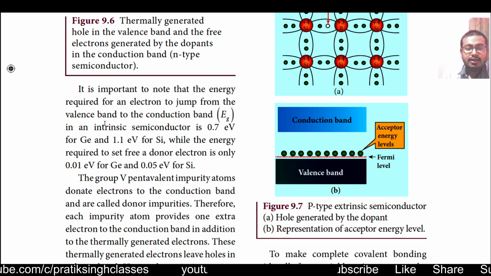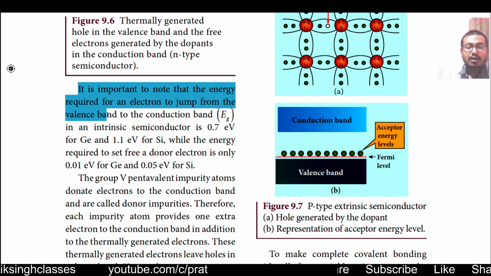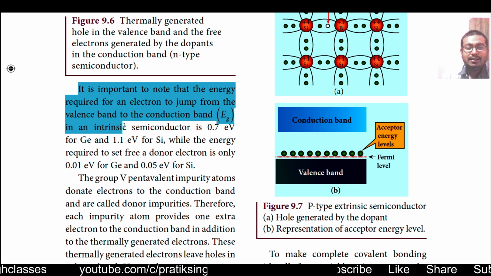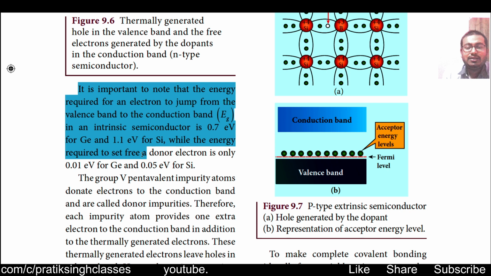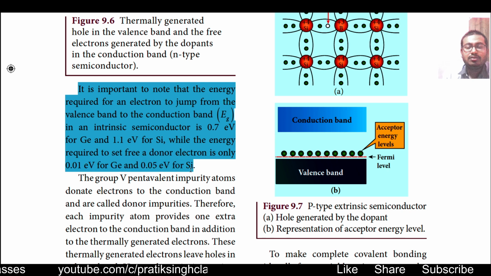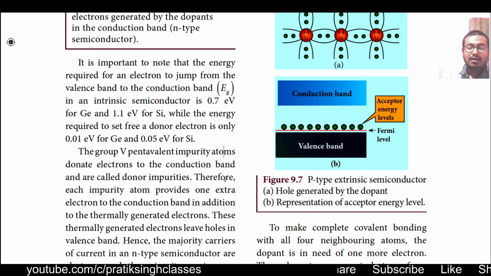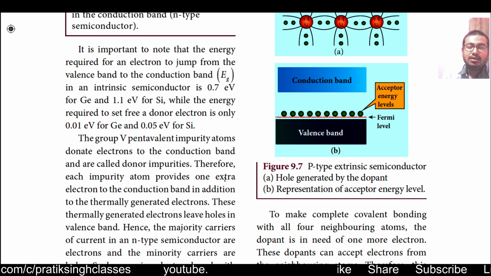It is important to note that the energy required for an electron to jump from the valence band to the conduction band in an intrinsic semiconductor is 0.7 electron volt for germanium and 1.1 electron volt for silicon, while the energy required to set free a donor electron is only 0.01 electron volt for germanium and 0.05 electron volt for silicon. That means it becomes easier to make a semiconductor with doping a good conductor of electric current.